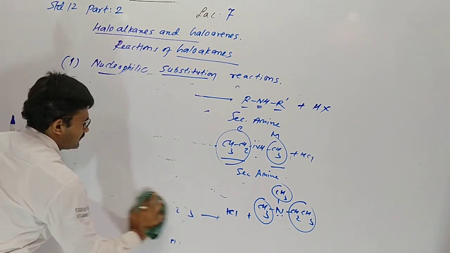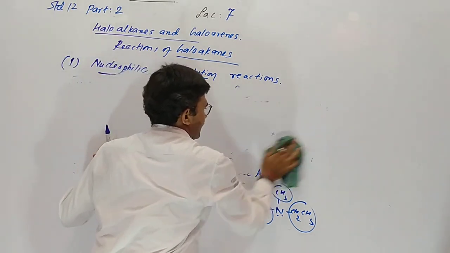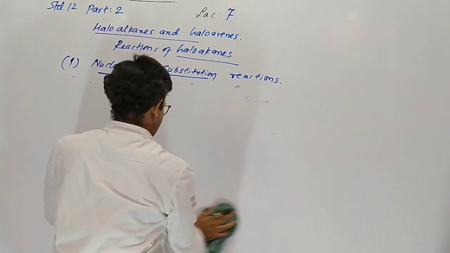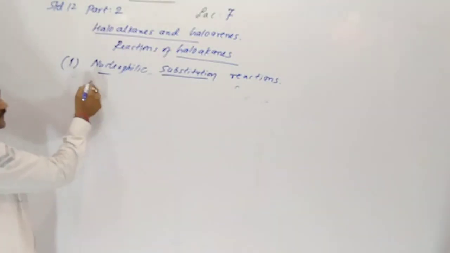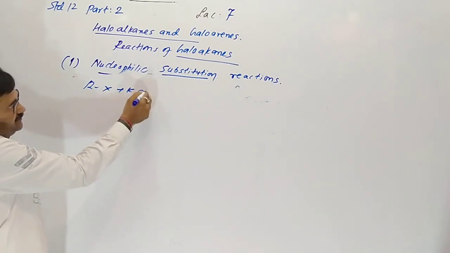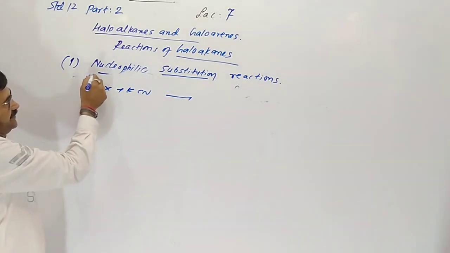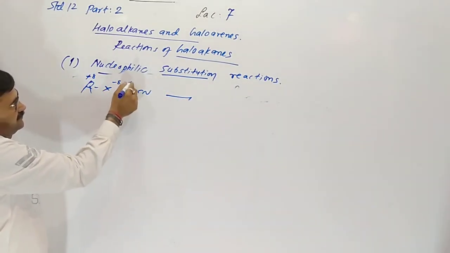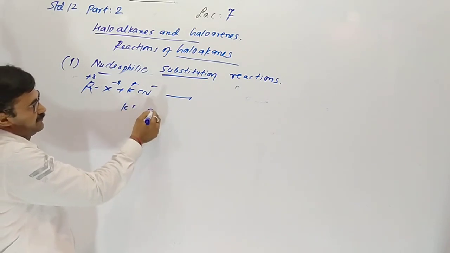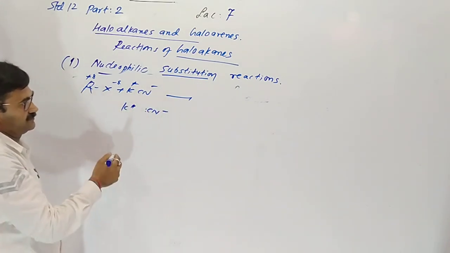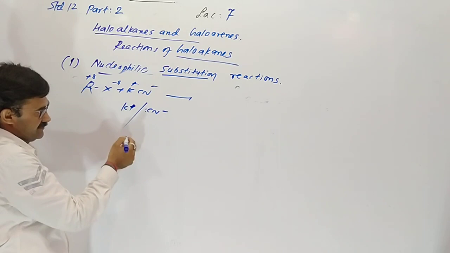Now 8(1), haloalkane is reacting with potassium cyanide. Here alkyl, here is an ionic bond, K+ and CN-.